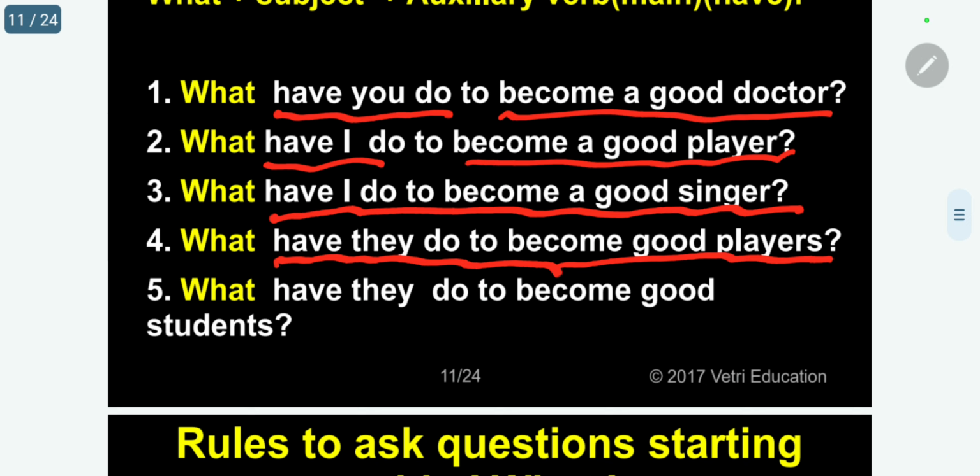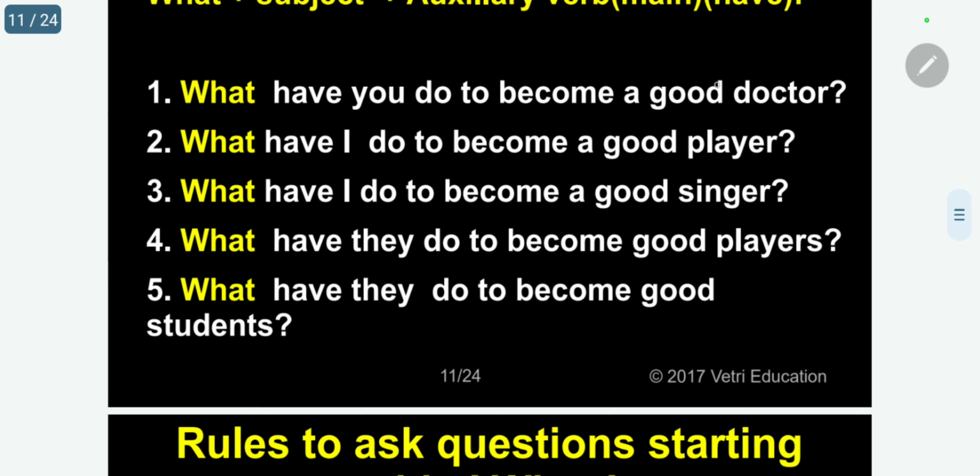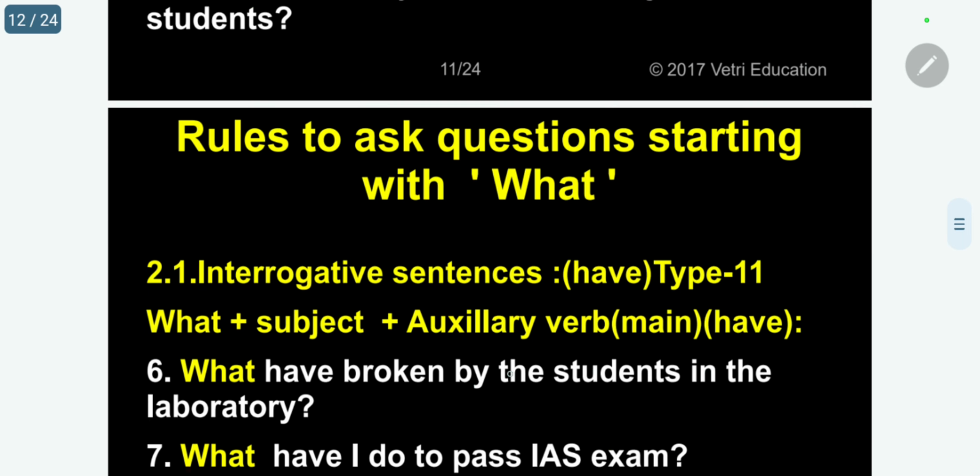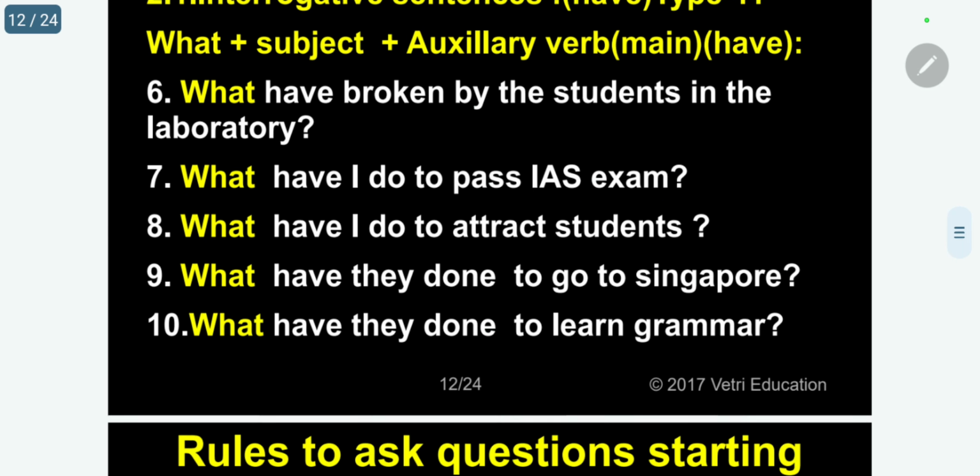What have they do to become good students? They have to work hard. They have to study hard. So kindly follow. Whenever do comes, please follow. You do, I do, they do. Kindly follow, because in front already have it comes. So the next five more sentences for have.